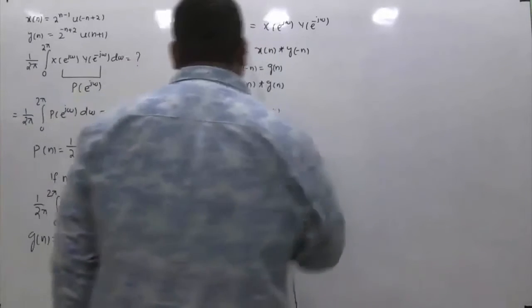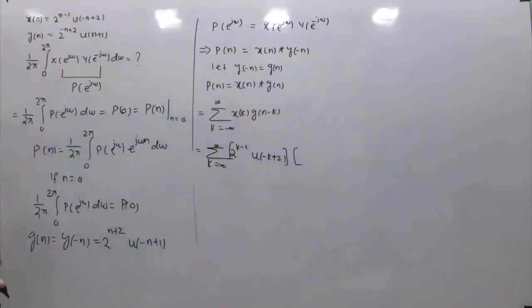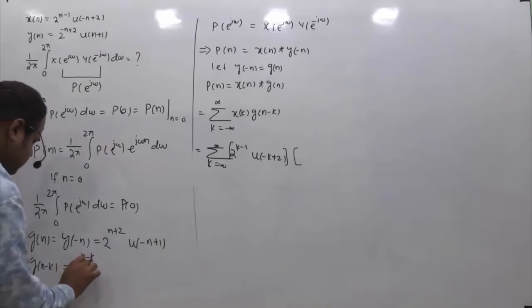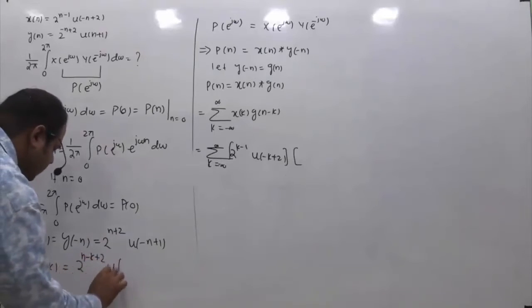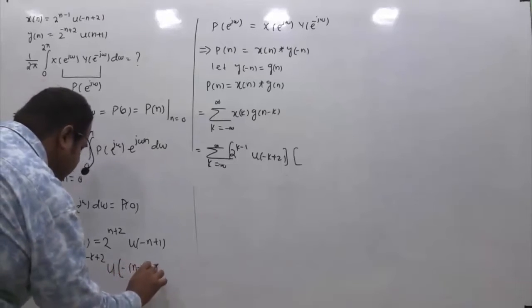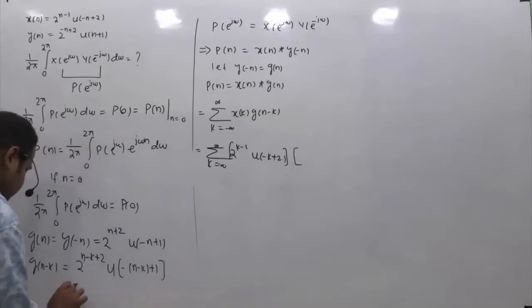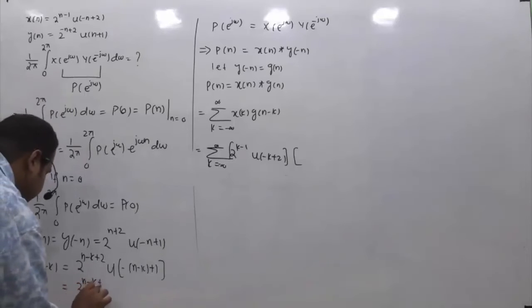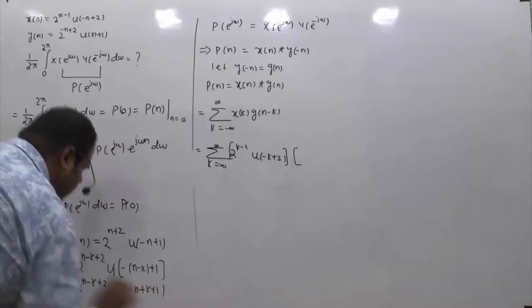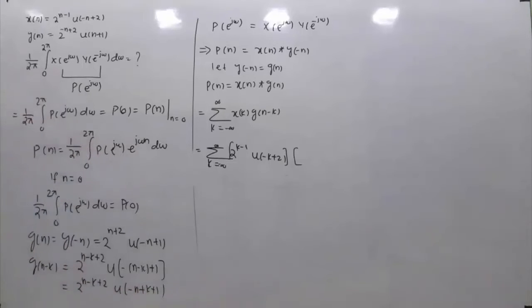Now let us find g[n-k]. If we have g[n] in terms of n, and I ask you what g[n-k] is, what do we do in this case? Wherever you have n, you have to replace it by n-k. So it will be 2^{n-k+2} and u of minus of n-k+1, so u[-n+k+1].